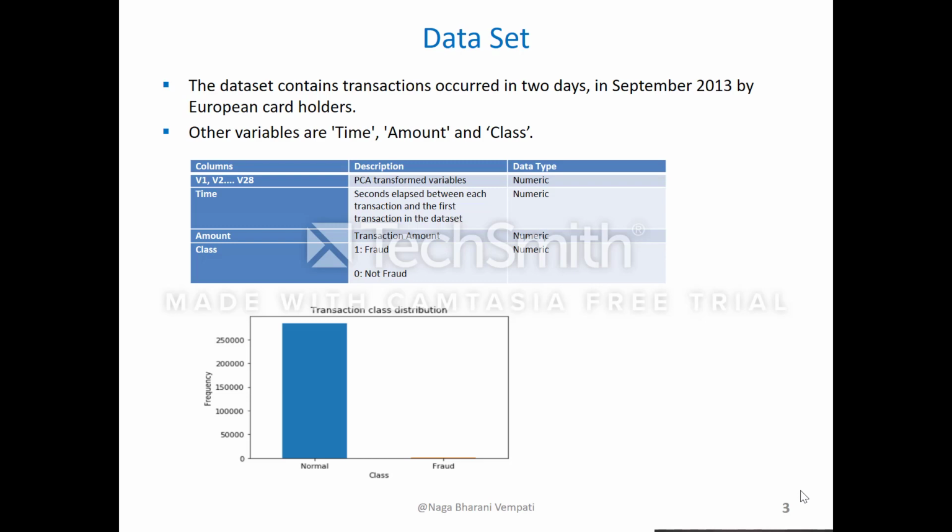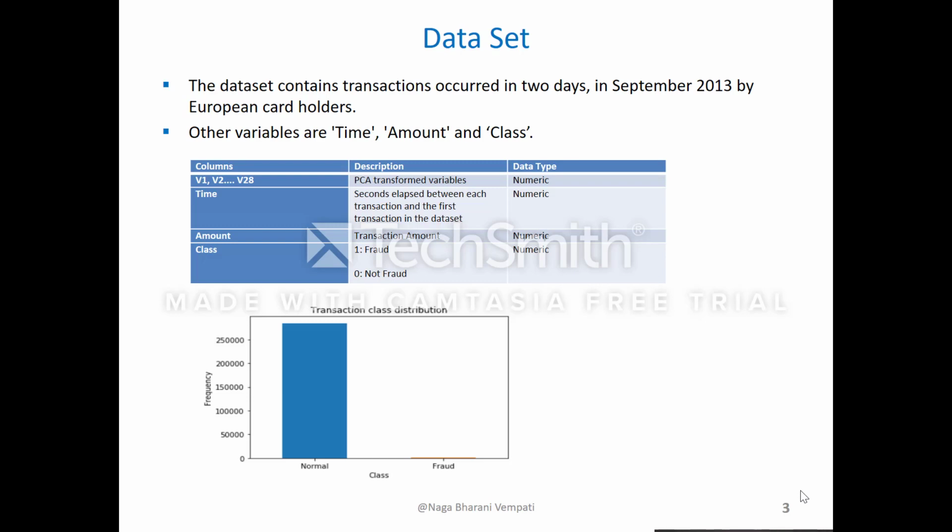Time represents the seconds elapsed between each transaction and the very first transaction in the dataset. Amount is the transaction amount. Class has 1 for fraud transactions and 0 for not fraud or normal transactions. All the data types are numeric.